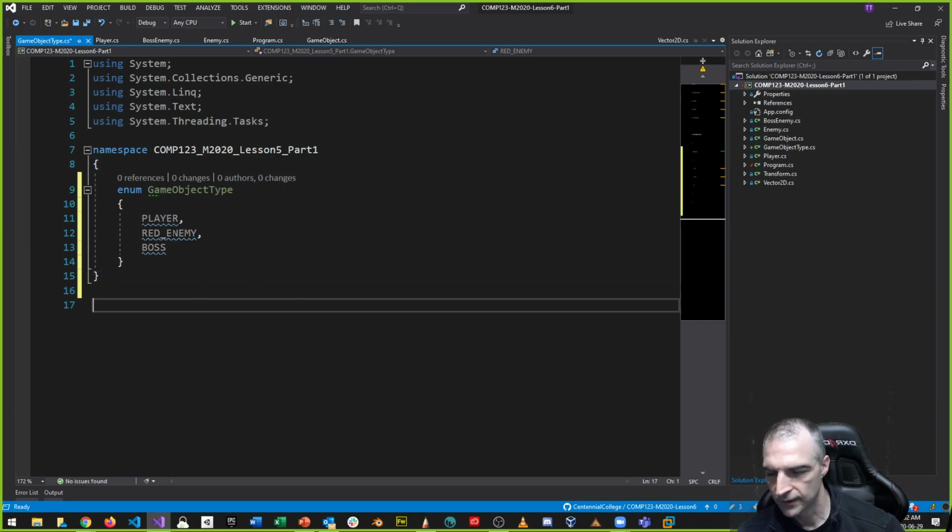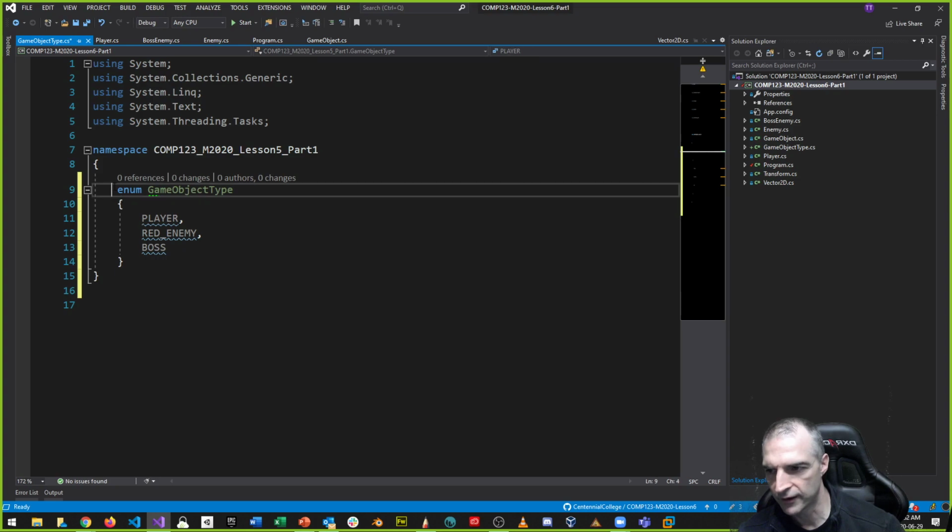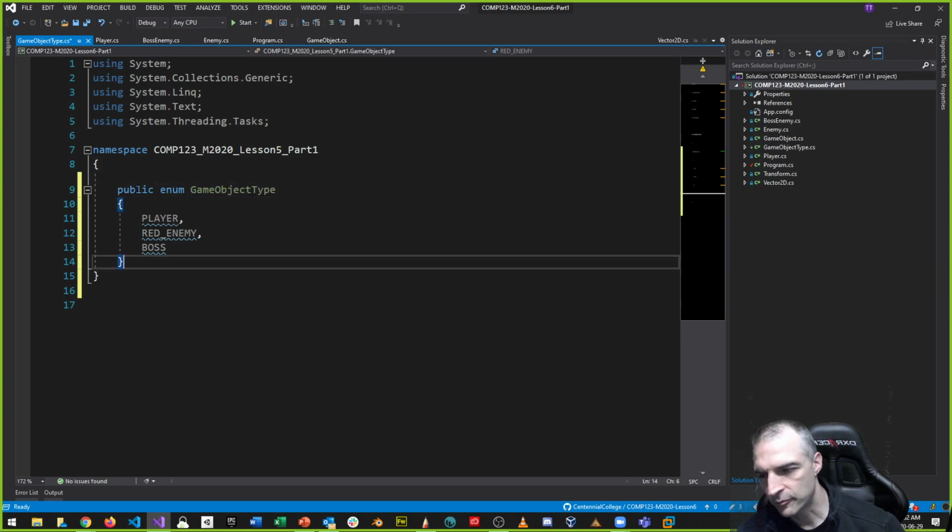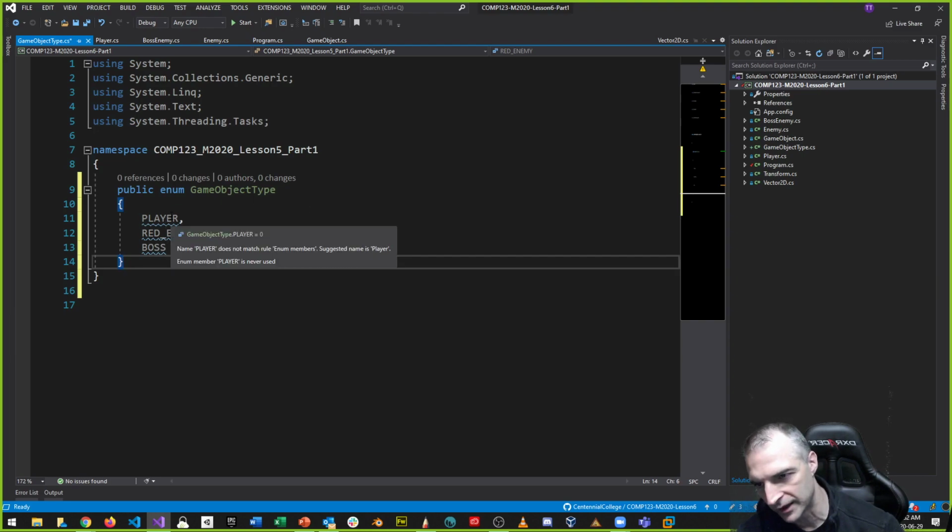Do I need to put public in here? Yeah, because if I don't put public and I make this a regular enum, that's bad. All right, so public enum, player, red enemy, and boss. If you ever hover over the enums, it says 0. That's the value of the player. That's the value of the enemy. That's the value of the boss.